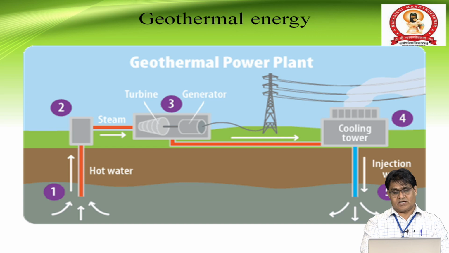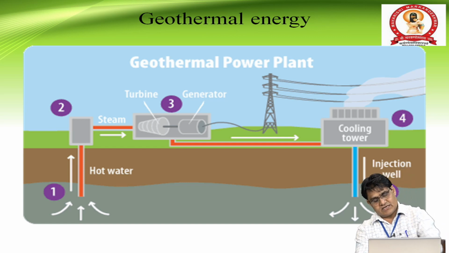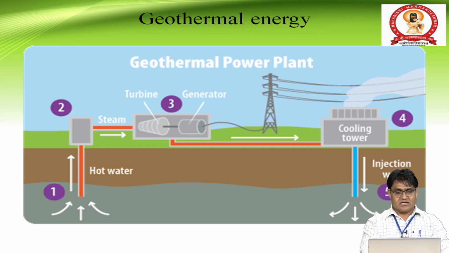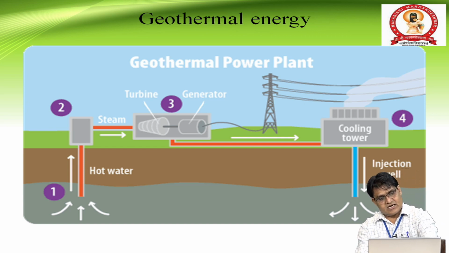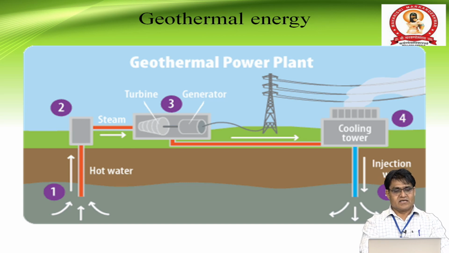First, we drill from the surface two to three kilometers down into the earth, and inject cold water. This cold water is heated by the temperature within the earth and comes back as hot water and steam. This steam is then used for the generation of electricity.